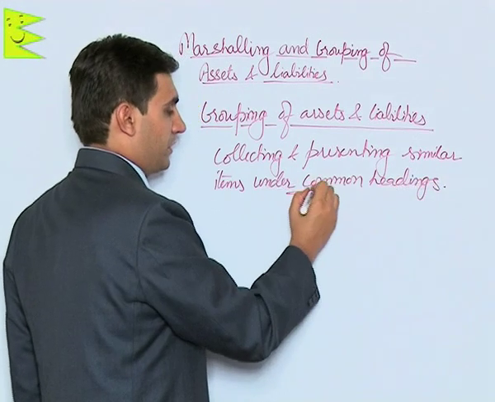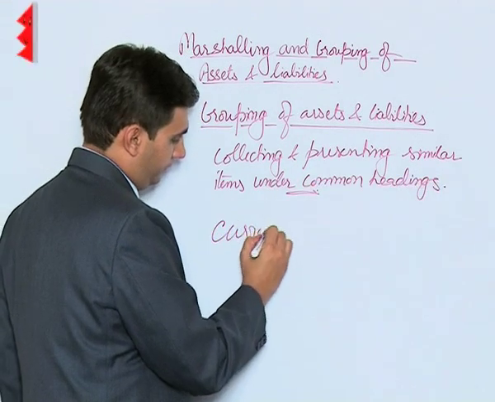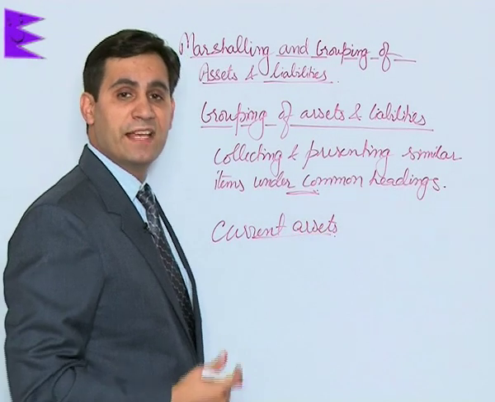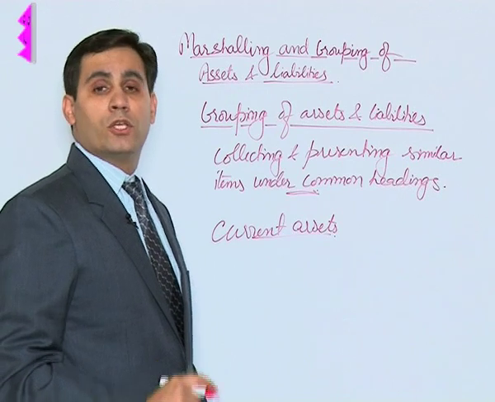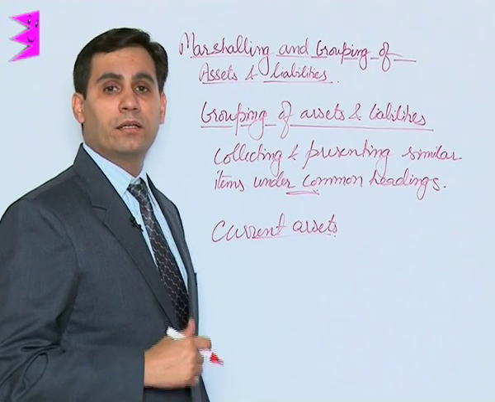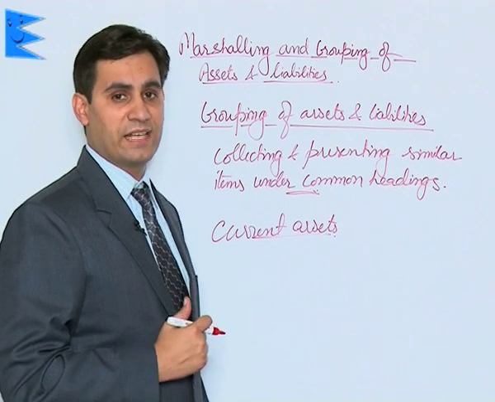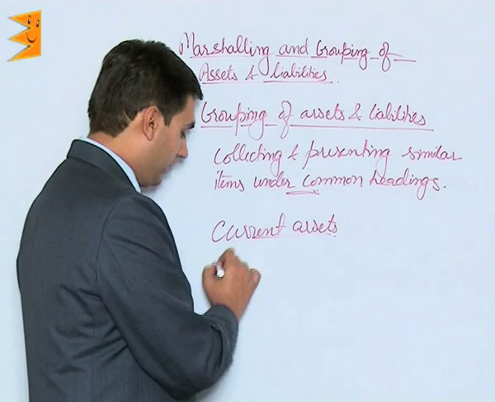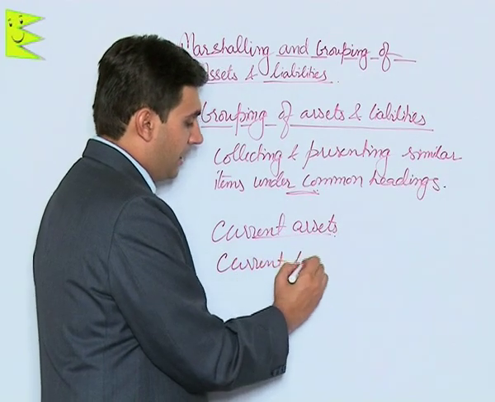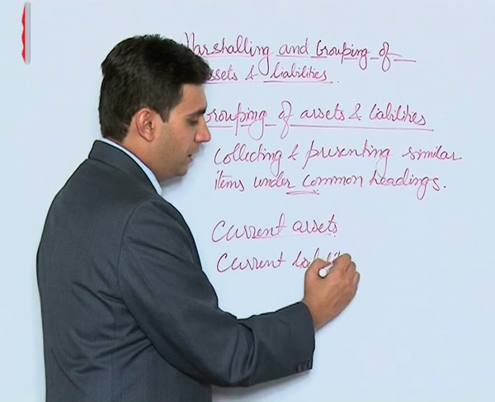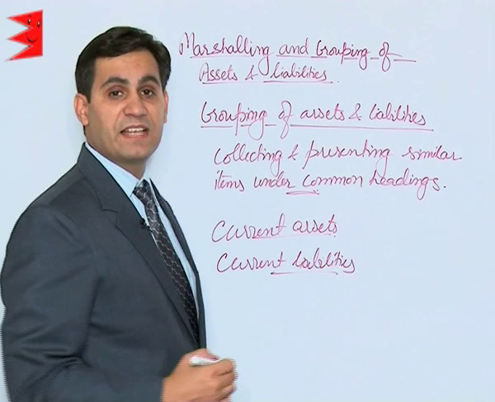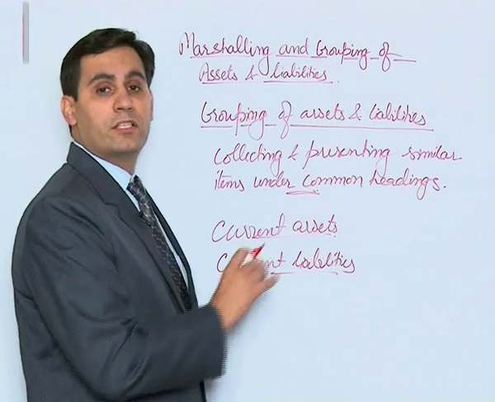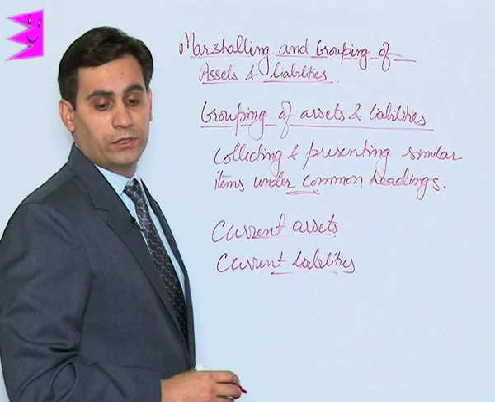Let us take an example for this. For example, current assets. Current assets are those assets which will realize their worth within 1 year. So assets like cash, bank, debtors, bills receivable, they are all current assets. So they would be put under the heading of current assets. Similarly, we will have current liabilities, in which all the short-term liabilities would be shown. Then we can have fixed assets and non-current liabilities. So these are various headings under which respective assets would be grouped.